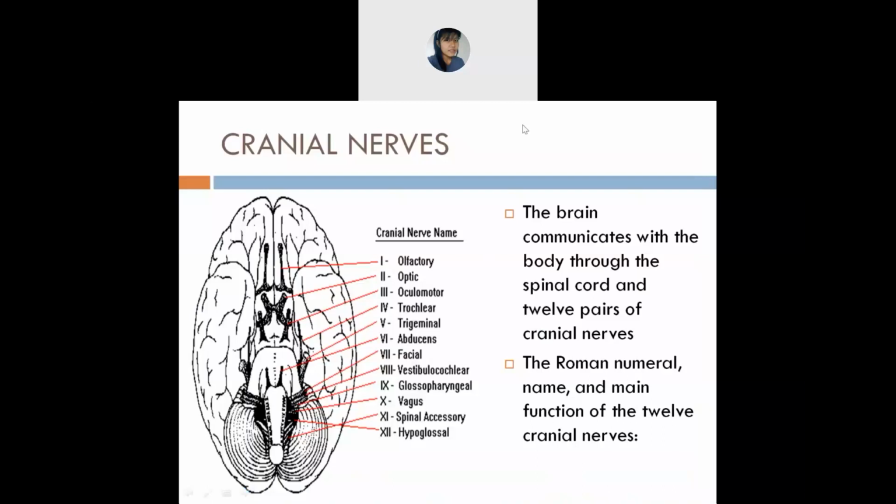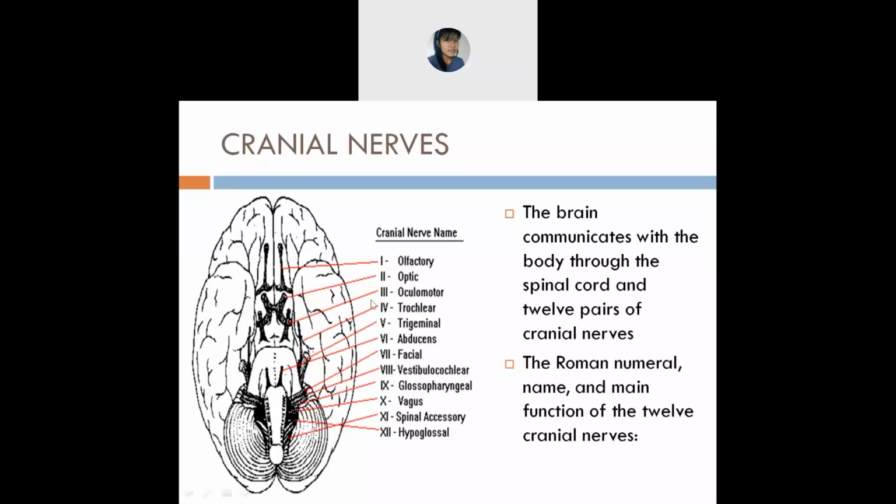Okay, let us discuss the cranial nerves. In your brain, you will also find the cranial nerves. The brain, what does it do? It communicates with the body, through the spinal cord. You have the central nervous system, the CNS, the brain and the spinal cord. They are the main lead in performing all these activities. And in the cranial nerves, you have got 12 cranial nerves.